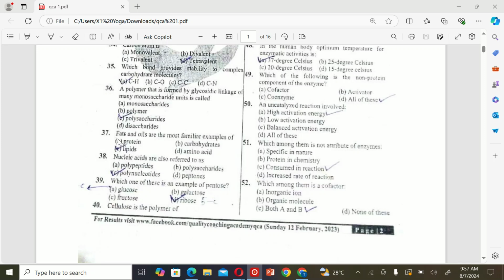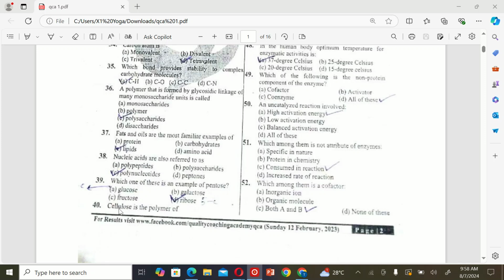Polysaccharides. The next MCQ is fats and oils are the most familiar example of A. Protein, B. Carbohydrate, C. Lipids, and D. Amino acid. So the correct option is C. Lipids. The next MCQ is nucleic acids are also referred to as A. Polypeptide, B. Polysaccharide, C. Polynucleotide, and D. Peptones. So the correct option is C. Polynucleotide. The next MCQ is which one of these is an example of pentose? A. Glucose, B. Galactose, C. Fructose, and D. Ribose. So the correct option is D.